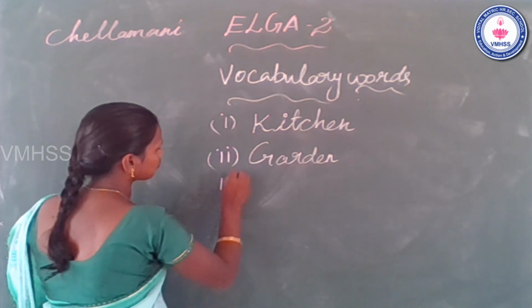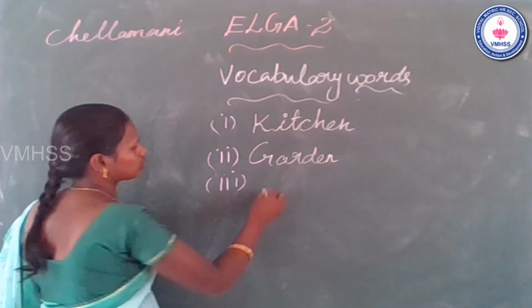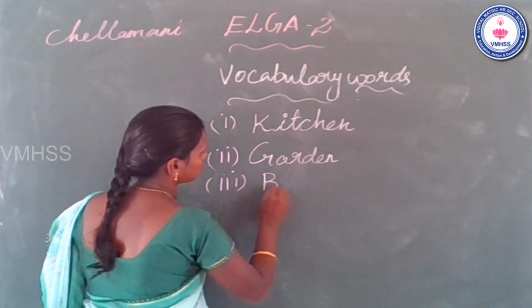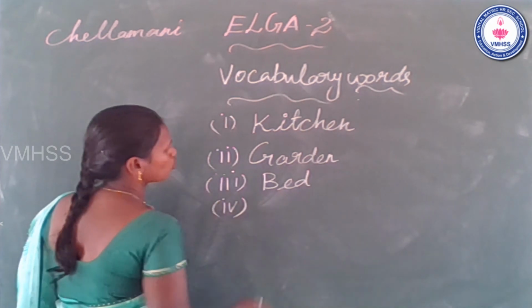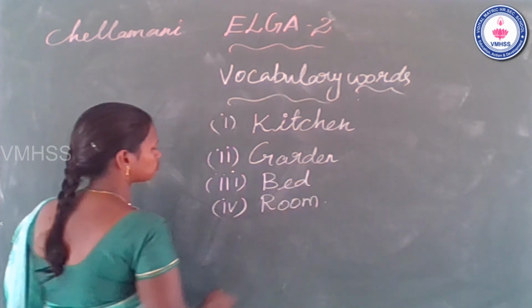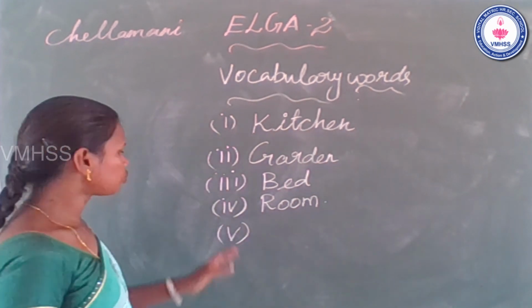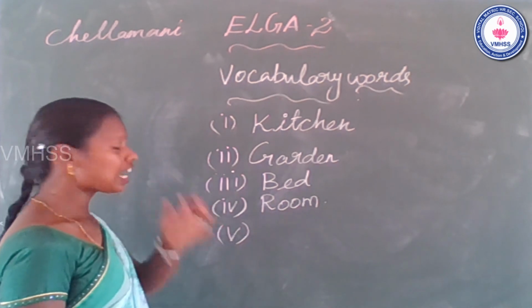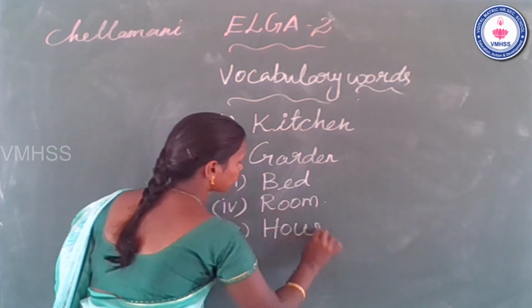Third one is, what's the third one? Bed. Fourth one, room. Fifth one, house.